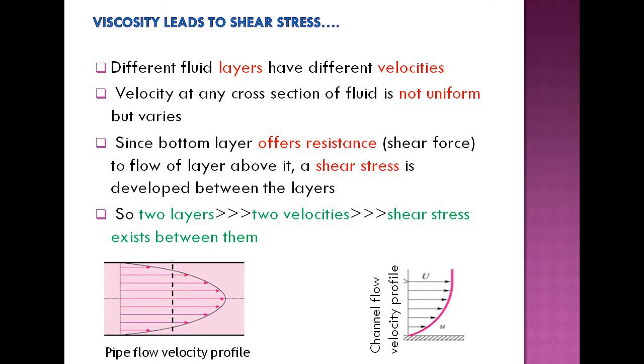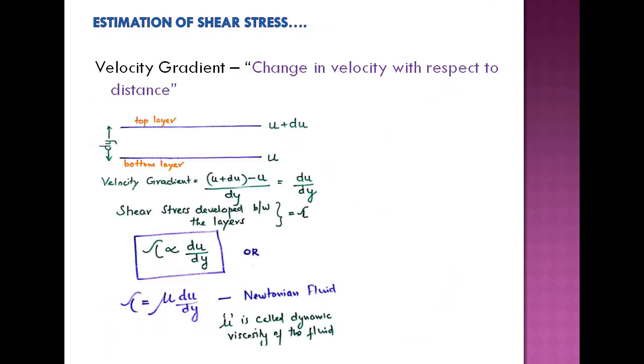So how to estimate the shear stresses? Before explaining the estimation of shear stress, we should understand the velocity gradient. What I have just told is that there is a velocity difference between the layers. So if you take two layers here, bottom layer and top layer, this is shown in a magnified way.